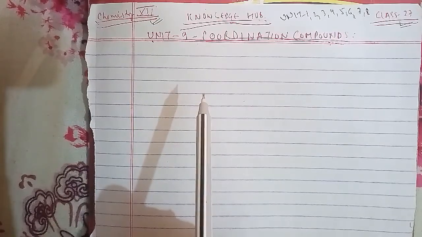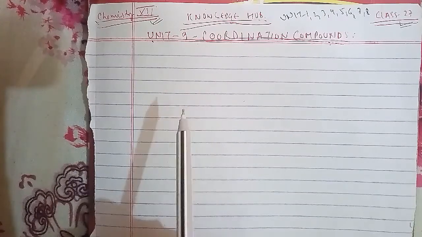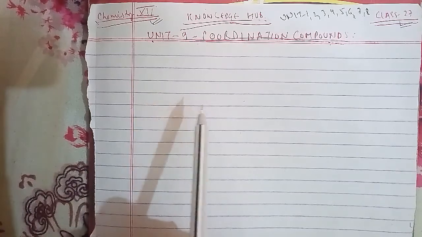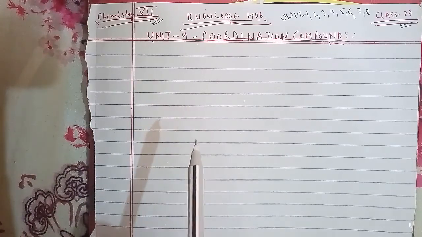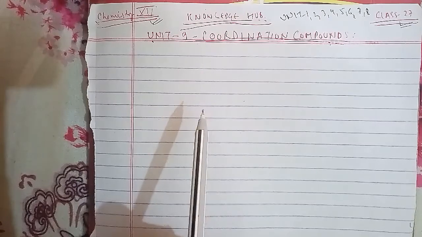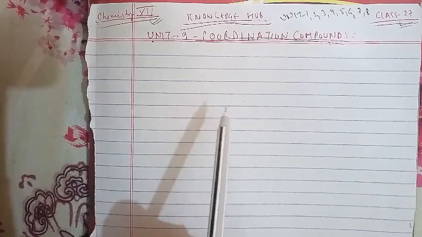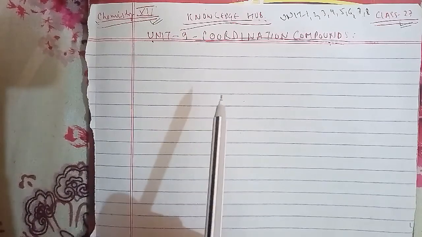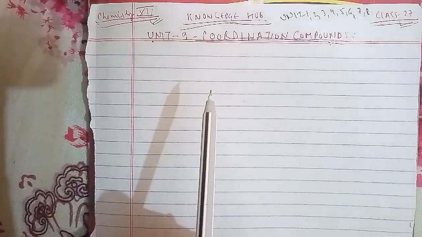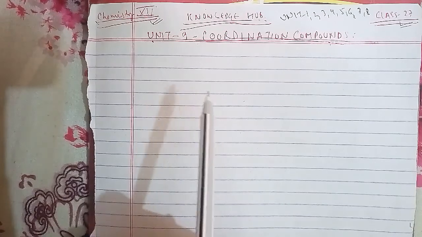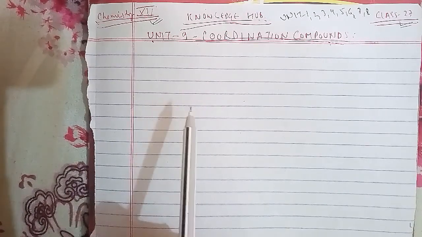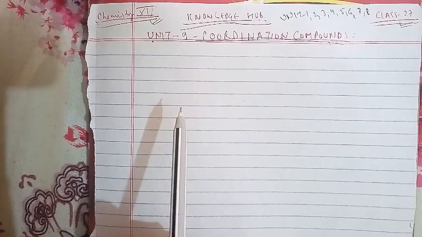28th question: what are the inner transition elements? Decide which of the following atomic numbers are the atomic numbers of the inner transition elements: 29, 59, 74, 95, 102, 104. 29th question: the chemistry of the actinoid elements is not so smooth as that of the lanthanoids. Justify this statement by giving some examples from the oxidation states of these elements.